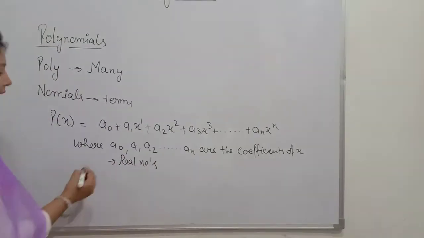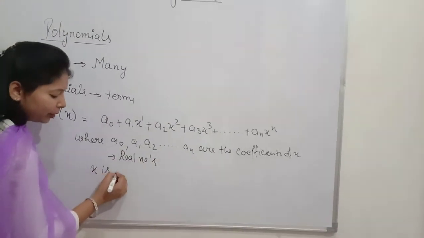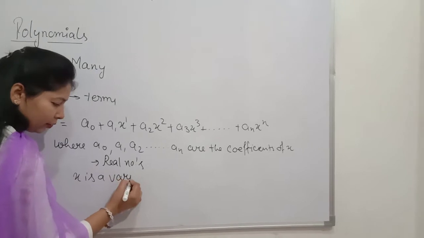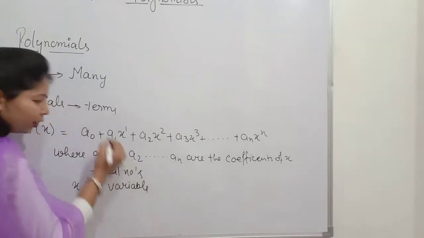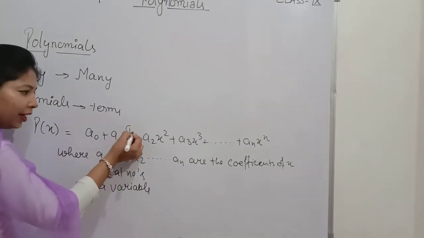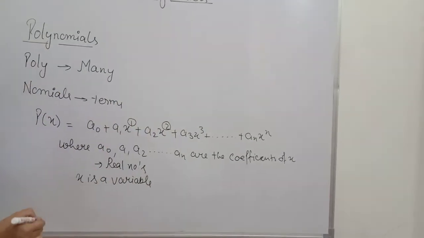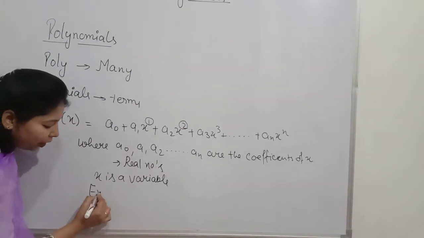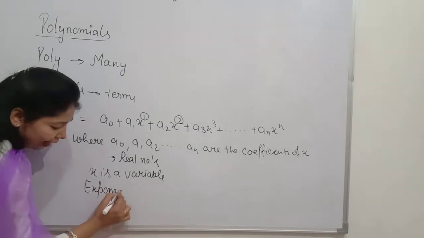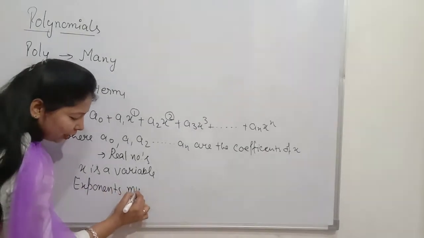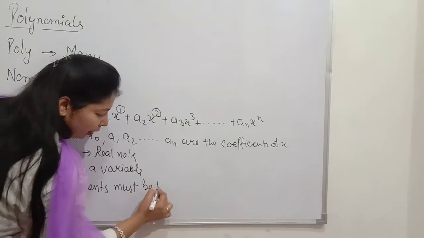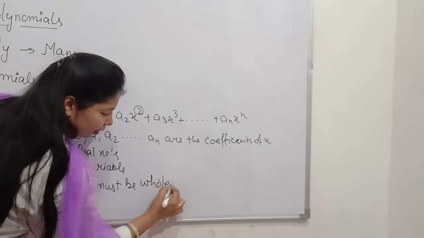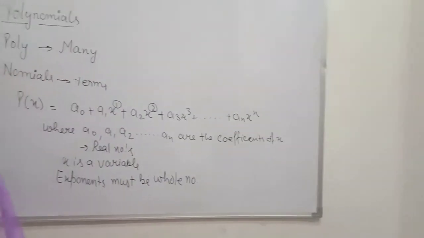Now x is a variable. Now what is this? This is an exponent. The condition for a polynomial is that the exponent must be a whole number. Exponent कैसा होना चाहिए? Whole number.